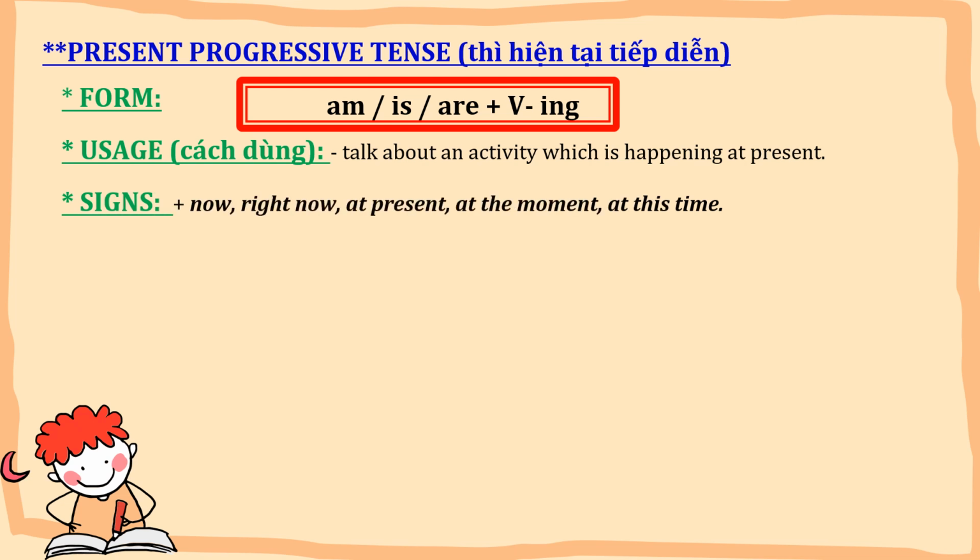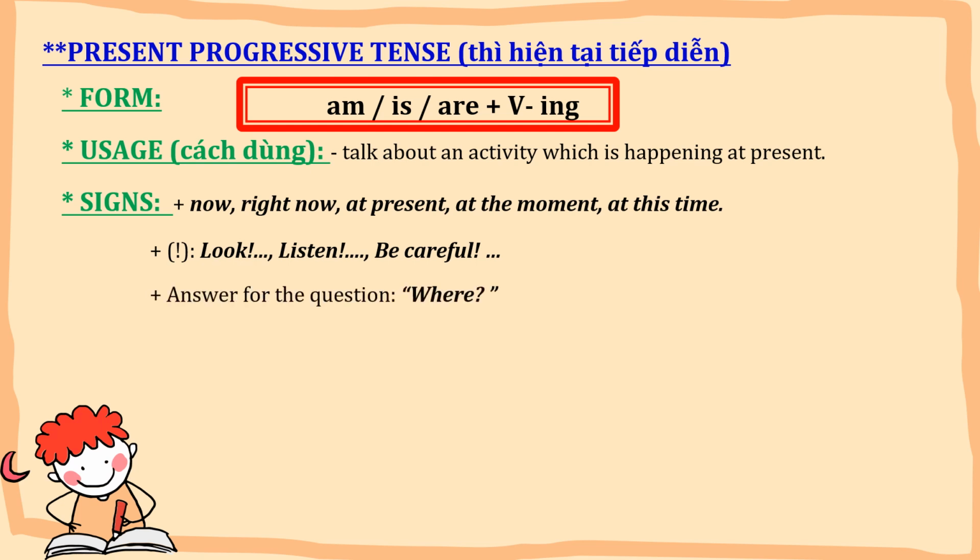We have some signs for this tense. We have now, right now, at present, at the moment, at this time. Whenever you see these signs, you can use present progressive tense. Or if you see the sentence look, listen, be careful, be quiet, something like that, you can also use present progressive tense. And the last one, we use this tense to answer for the questions where. So we have 3 signs for the tense. And I have some notes for you.